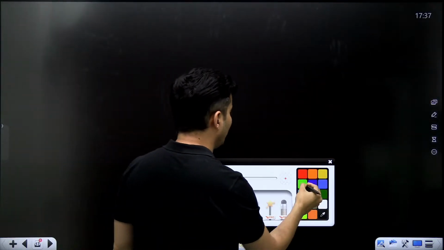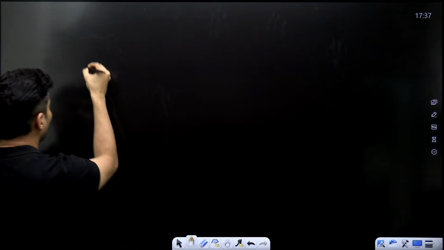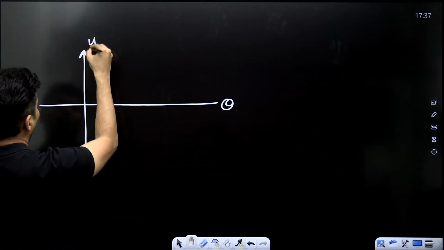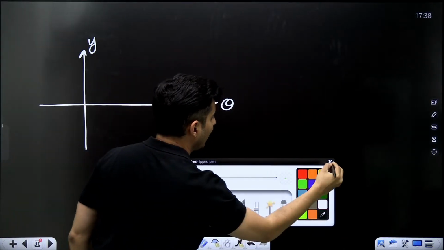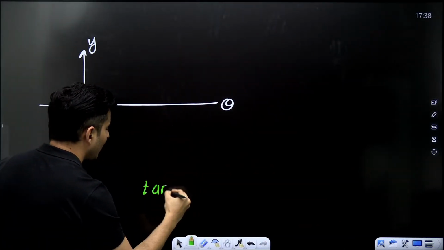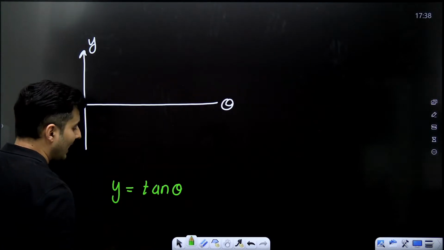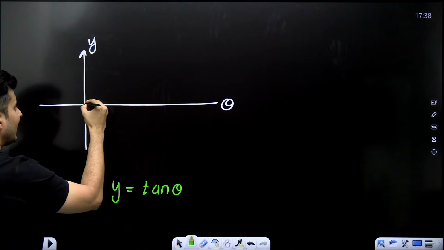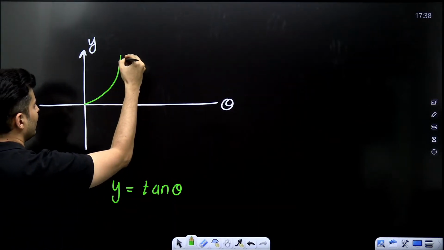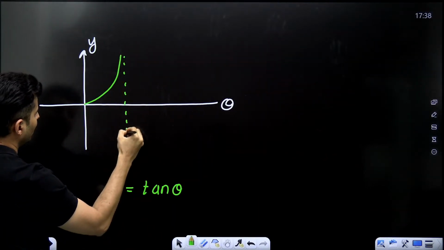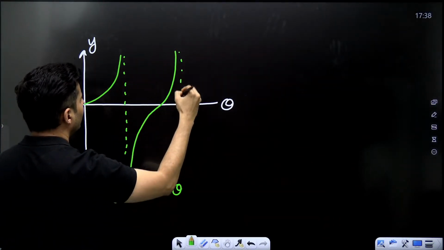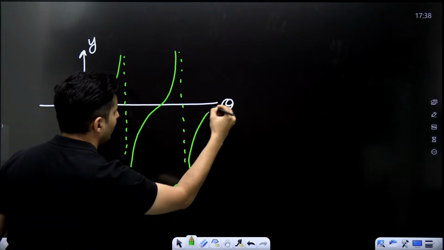Very good. Next important thing, my dear students, your tan theta graph. So how will your tan theta graph look like? Y is equal to tan theta. Guess what? This graph looks somewhat like this. It goes from 0, goes like this, then it will drop, go to -infinity, go again up, and again drop, and again go up like this, and continues.